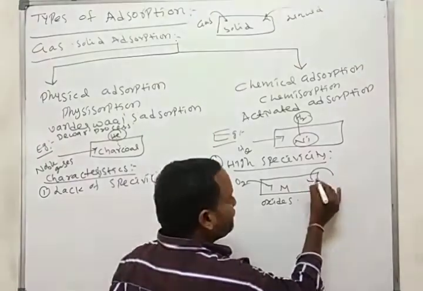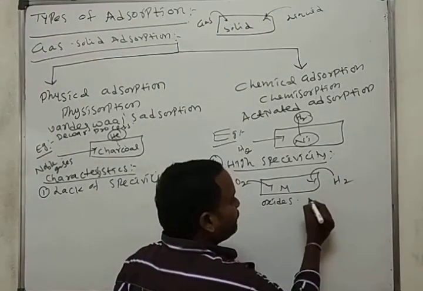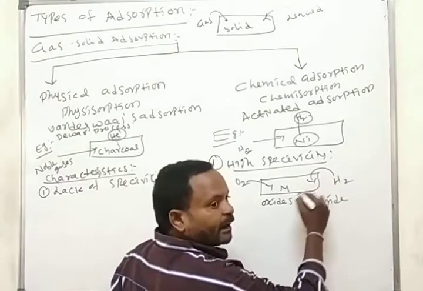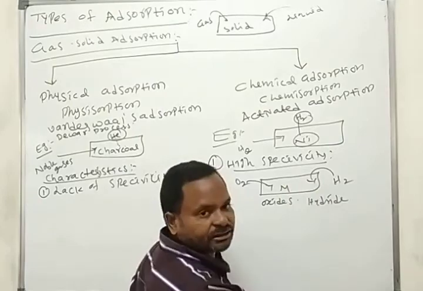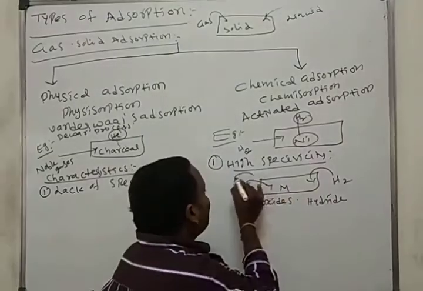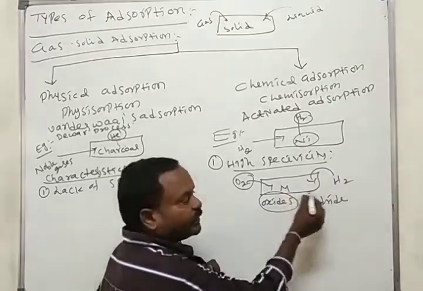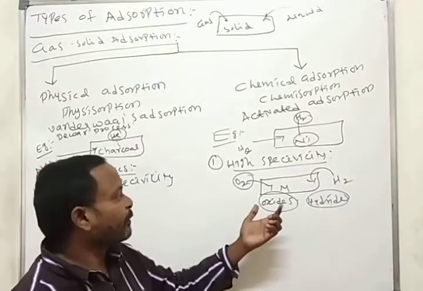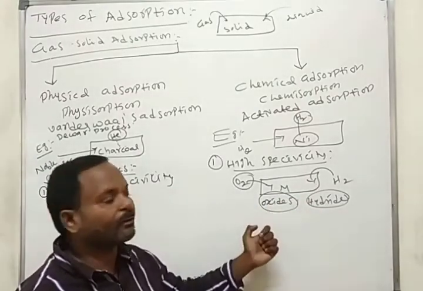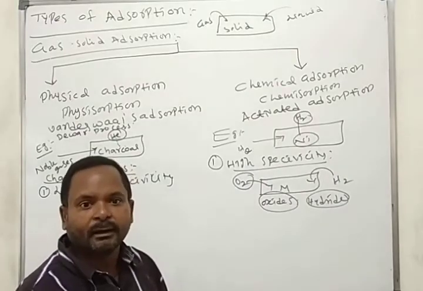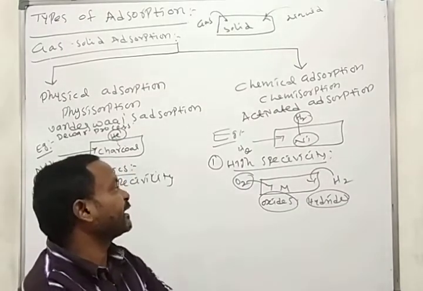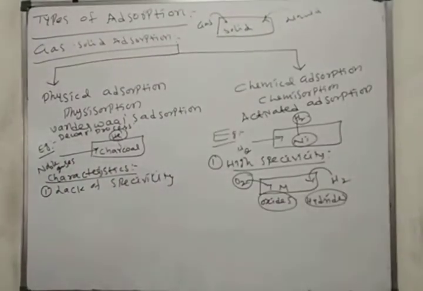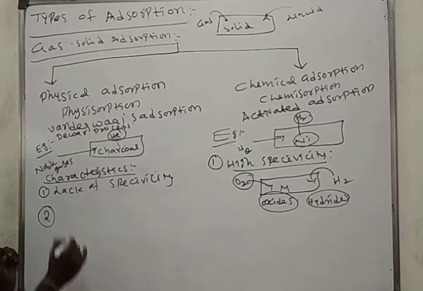If I pass hydrogen, it forms the hydride, with attraction forces between M and H. Pass oxygen, we get the oxide; pass hydrogen, we get the hydride. Here the hydride is different from the oxide, so high specificity is observed. In continuation, we see one more characteristic.